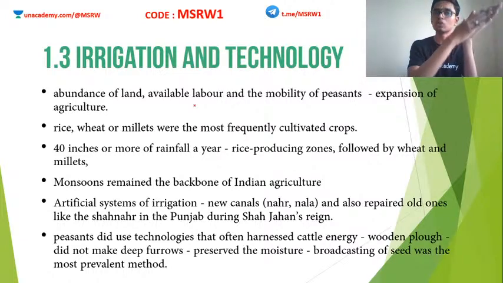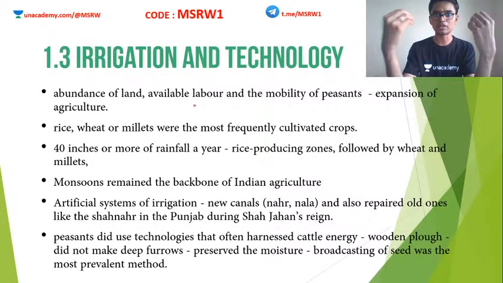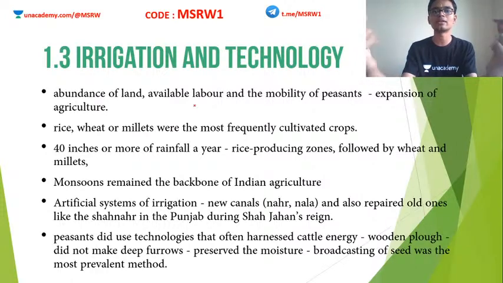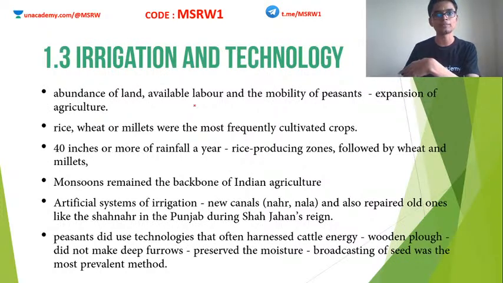So even in those times, peasants always put their faith in the monsoons. But you cannot be 100% sure that you will get a good amount of rain, or maybe you will get extra rain, which will also ruin their crop. So the administrators, especially the Mughals, came up with setting up a lot of irrigation facilities by incorporating various technologies. Now let's look at this slide.